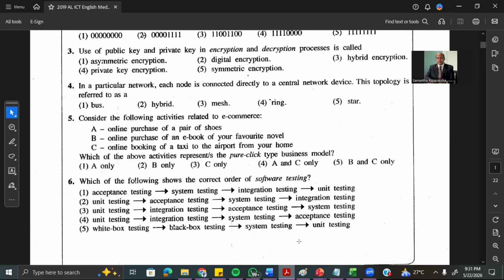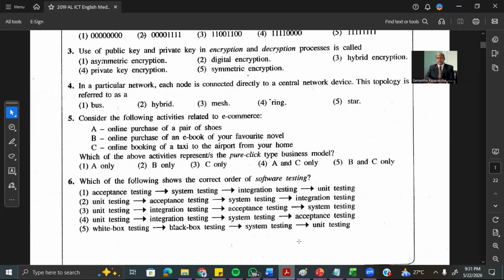Remember, pure click means the entire business process is done by computerization. There are no manual tasks. Everything is computerized. Pure brick means everything is manual. No computer systems or computerized parts are there. Most of the old systems are pure brick. Now most of the systems are pure click. But there are some organizations that have brick and click. That means some parts are computerized, but some parts are manual. So those are called brick and click.